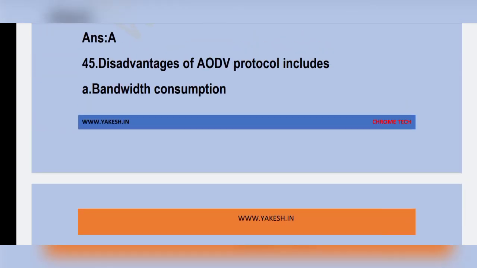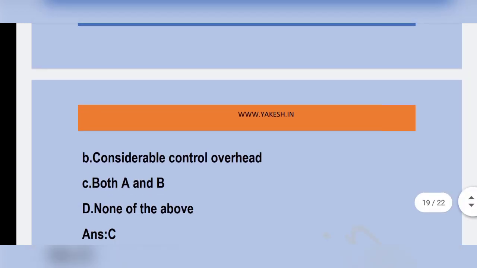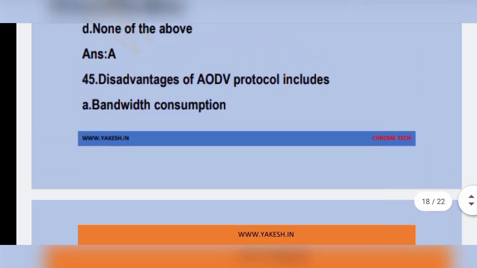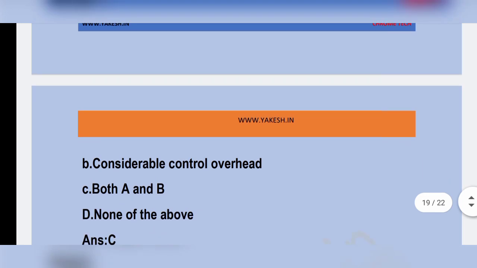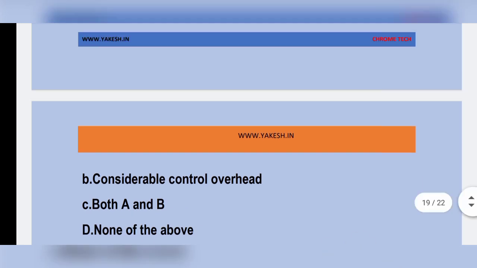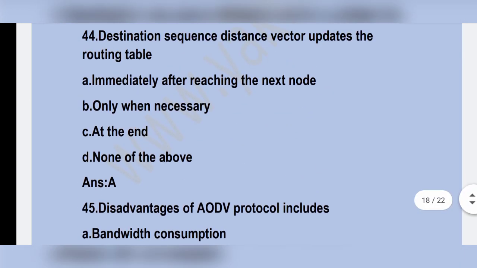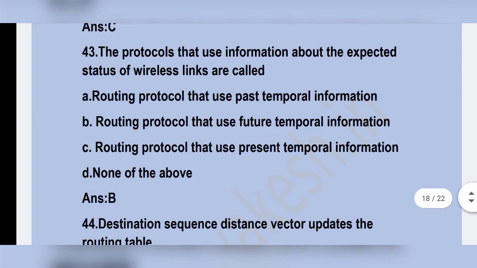Disadvantage of AODV protocol includes dash. Option C, both A and B is the correct answer: bandwidth consumption and considerable control overhead. Destination sequence distance vector updates the routing table dash. Option A, immediately after reaching the next node is the correct answer. The protocols that use information about the expected status of wireless links are called dash. Option B, routing protocol that uses future temporal information is the correct answer.